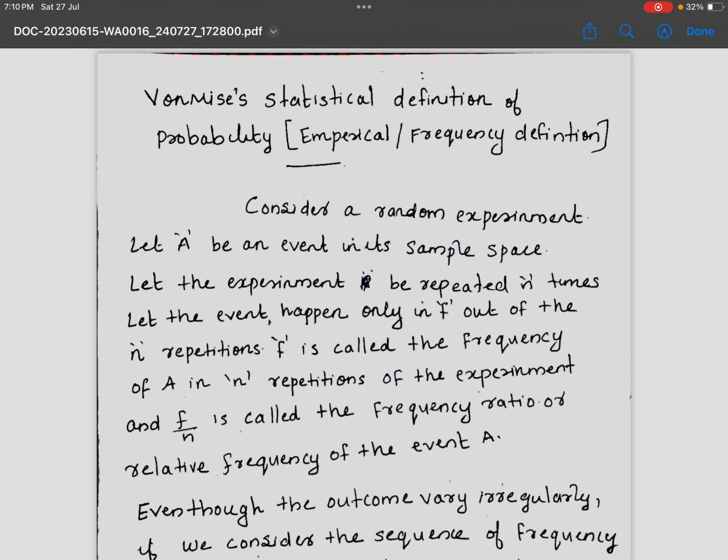Good day all. Today we are discussing the topic: statistical definition of probability, or empirical definition of probability, or frequency definition of probability. Okay, let's start.